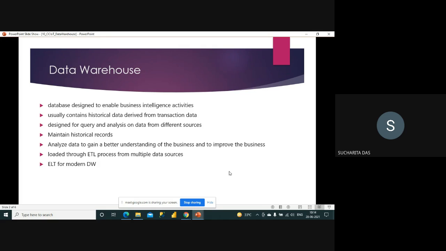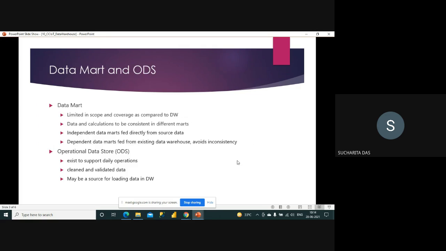That concept is known as ELT, which is extract, load, and transform. First we extract the data, then we load it somewhere, and then we make the changes to the data. So earlier a warehouse meant ETL only, but now it is both ETL and ELT. That is the warehouse concept you understood.